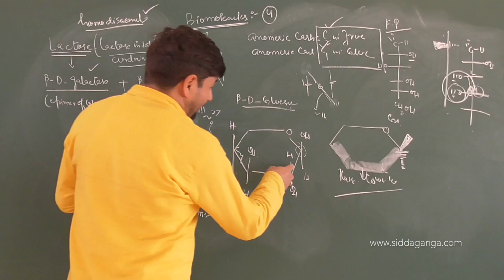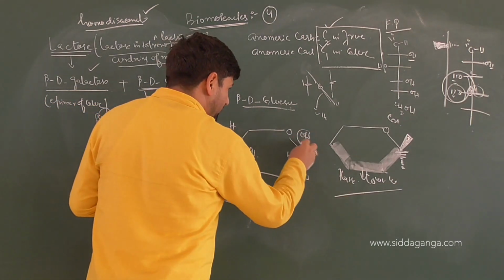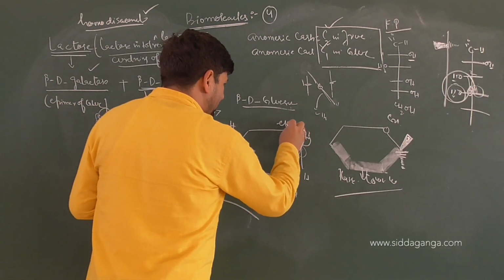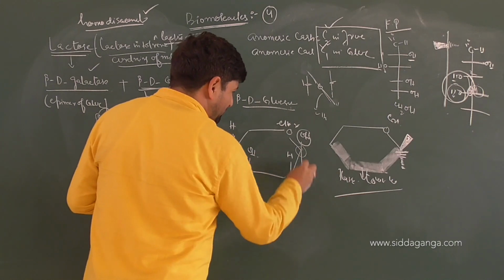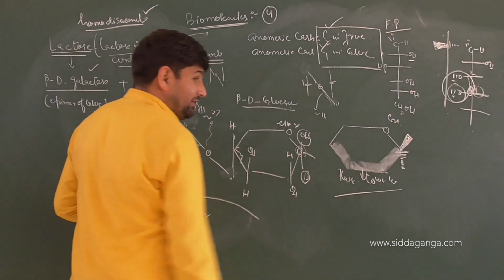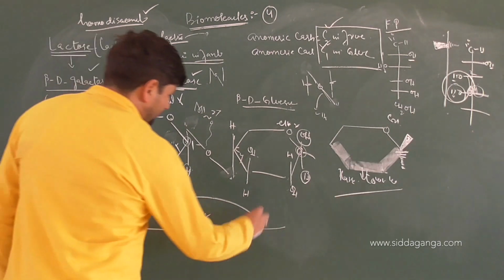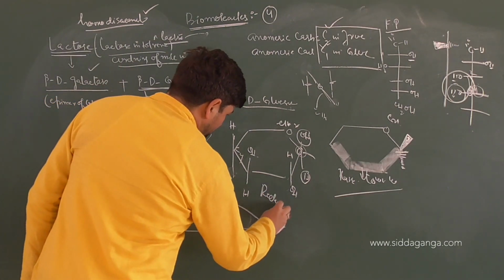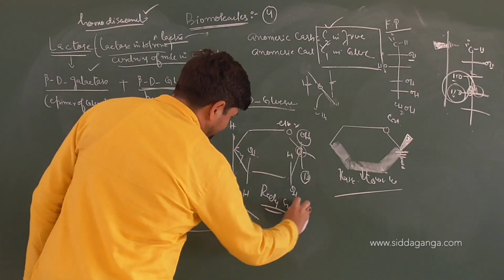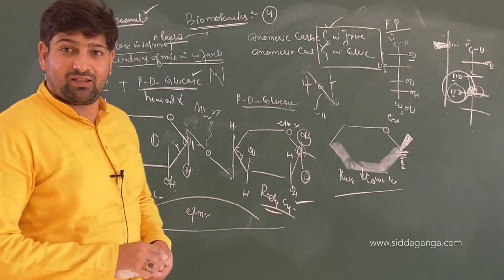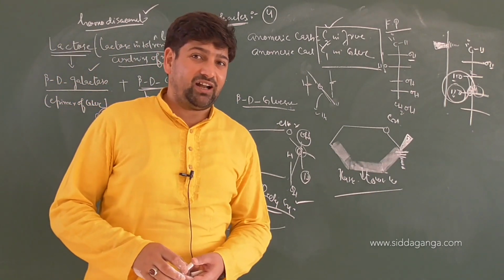But when you look at the second counterpart, there is OH also, there is ether also, and there is H also. That means this can open up and will be able to show the reducing property. Thus, children, this particular lactose is also a reducing sugar. Is it clear or not?